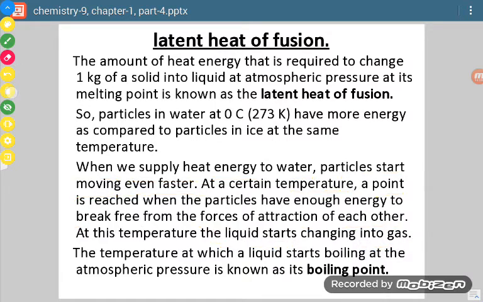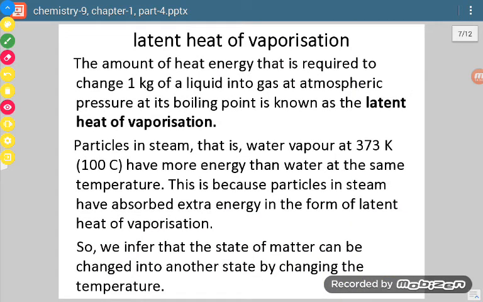Now the temperature at which a liquid starts boiling at atmospheric pressure is called boiling point. Okay, so two more definitions we have to do, boiling point and melting point. Now let us revise latent heat of vaporization.